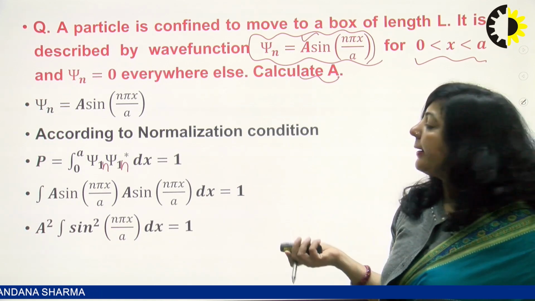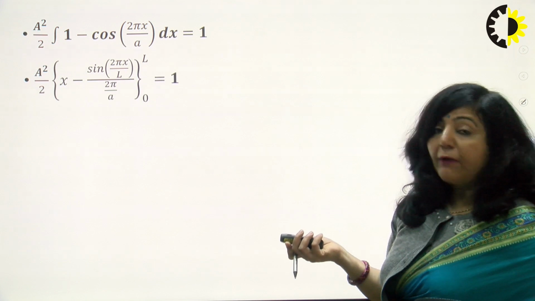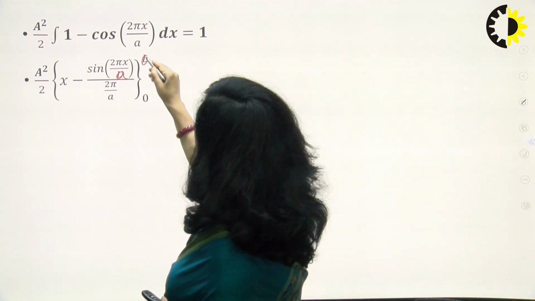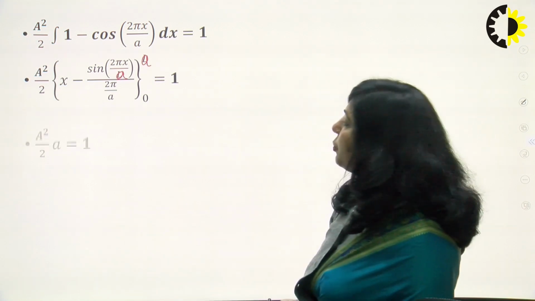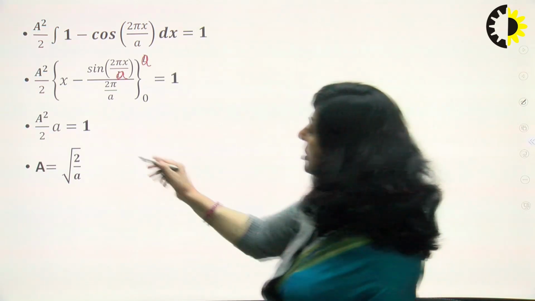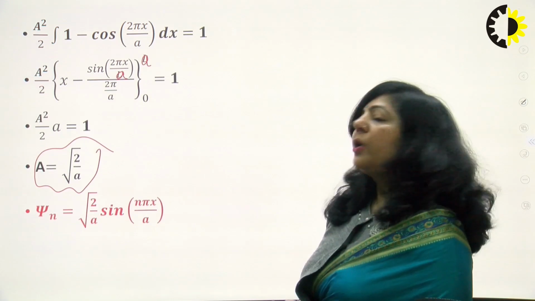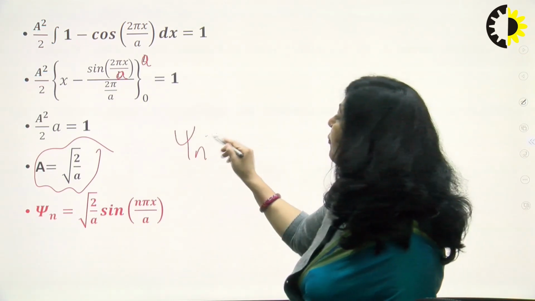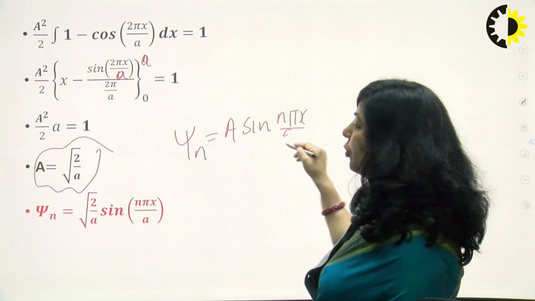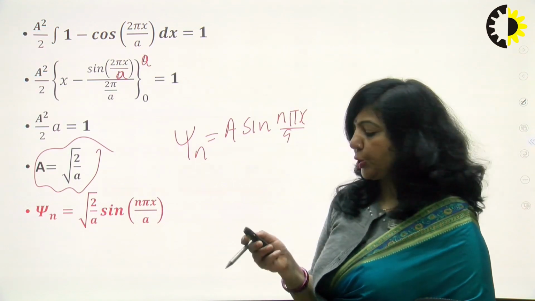Again, you have to integrate it following the same process. When you integrate it and substitute the limits, which are 0 and A, you will get your capital A as root 2 by A. So this is your normalization constant. Just substitute this value of the normalization constant in the wave function, which is A sine n pi x upon A, and you will get your normalized wave function. So this is a way to normalize a function.